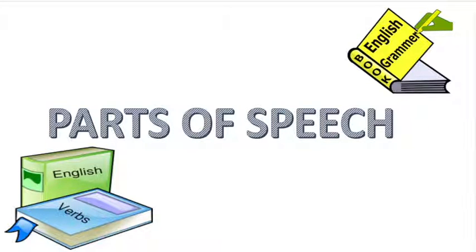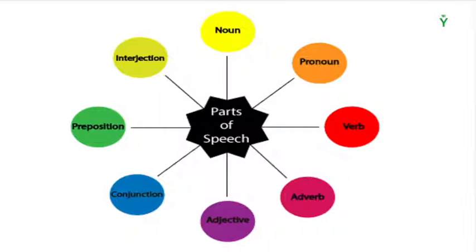Hi friends, so now we are going to discuss the parts of speech. It is the first basic thing that we learn in English before learning any other thing. So basically, the parts of speech are divided into 8 parts. They are the noun, pronoun, verb, adverb, adjective, conjunction, preposition and interjection. We will go through them one by one briefly.